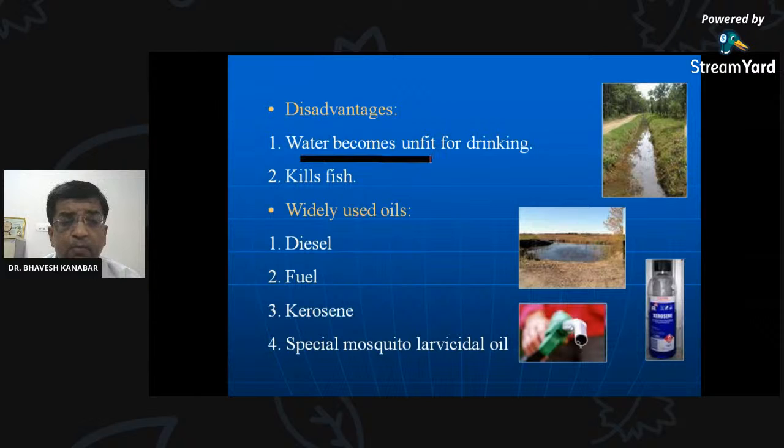Disadvantage, that this water becomes unfit for the drinking, because we have applied oil into the water. So this oil is to be applied into the water bodies which are not to be used for drinking purpose. Then it will kill the fish, kill the aquatic animals which are present in this collection of the water. And commonly used oils are diesel oil, fuel oil, kerosene oil, and specific MLO, that is mosquito larvicidal oil. So this is about oil.